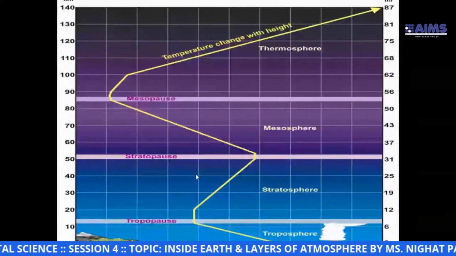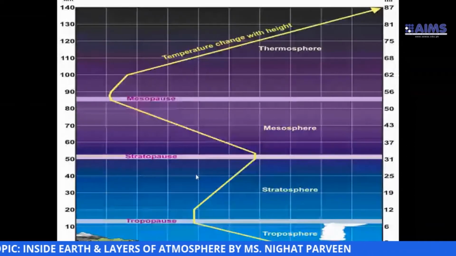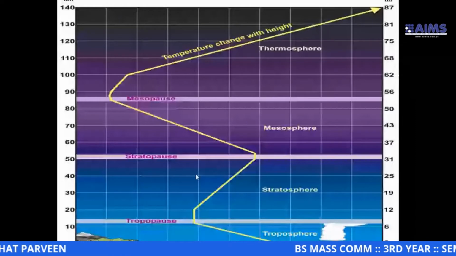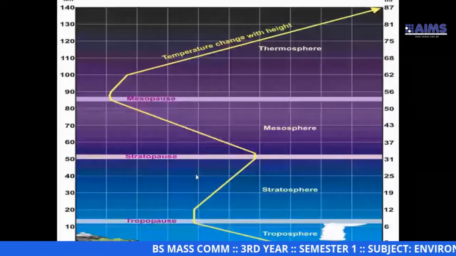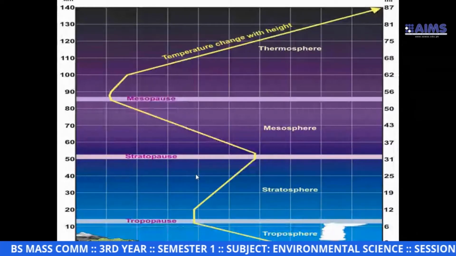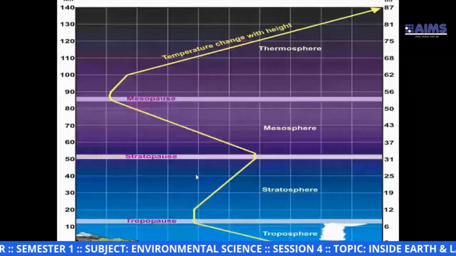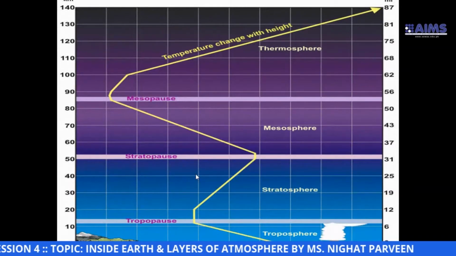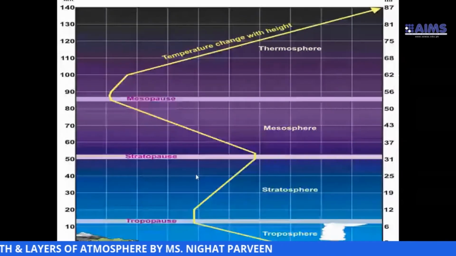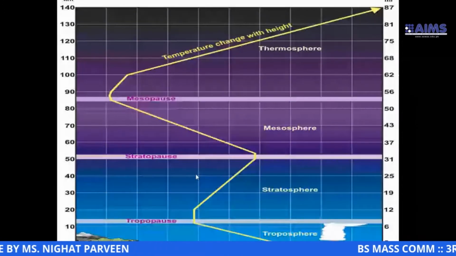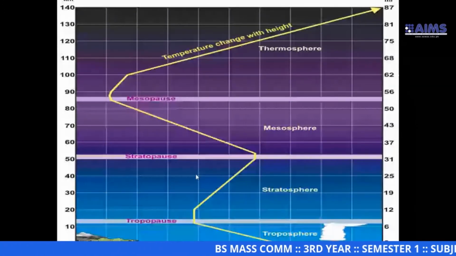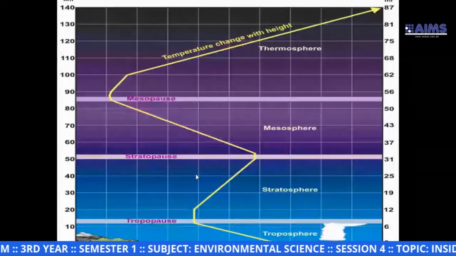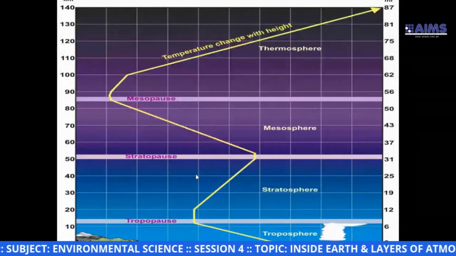You don't need to make the squares. It's a graph, so you don't have to draw the image as it is seen in the slide. You just have to make a box and the graph; the pathway of the height and the temperature is important. The examiner will check your temperature with the altitude. The relationship of temperature with the height will be observed by the examiner, and you will get marks on this graph, inshallah.